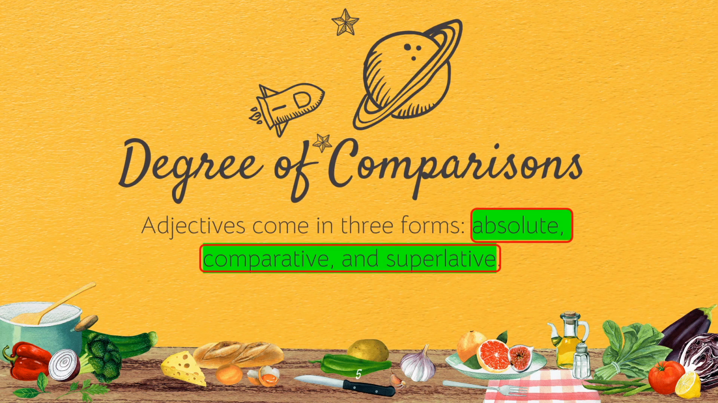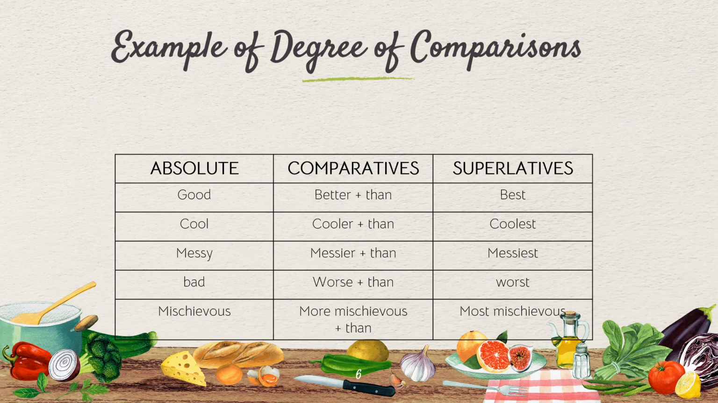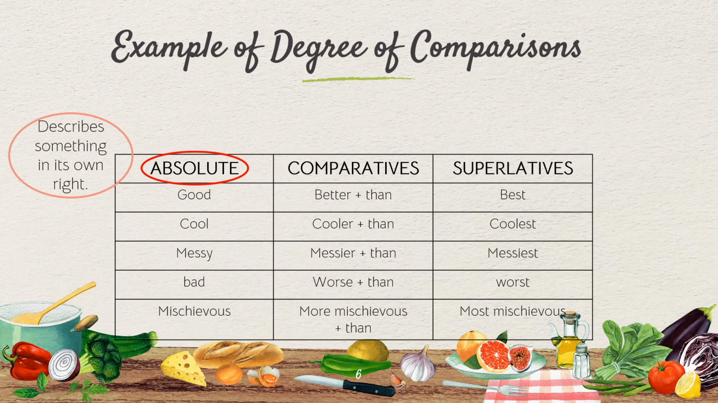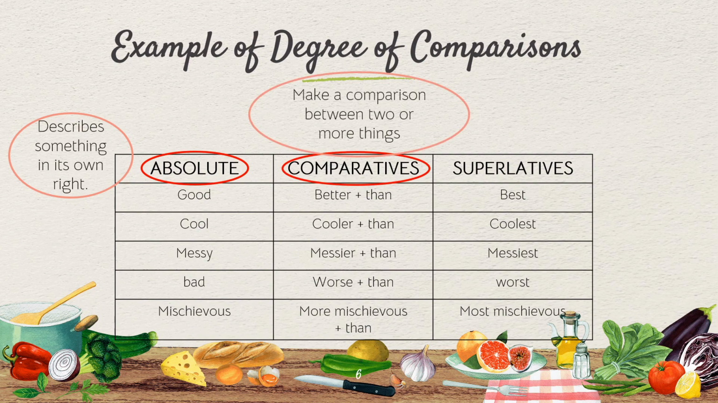Degree of comparison: adjectives can be compared in three forms, which are absolute, comparative, and superlative. For absolute, it means that it describes something in its own right. There is no more, it is no less. It is there. For example, we say good, cool, messy, bad, and mischievous. The second is comparative. Comparative is used to make a comparison between two or more things.